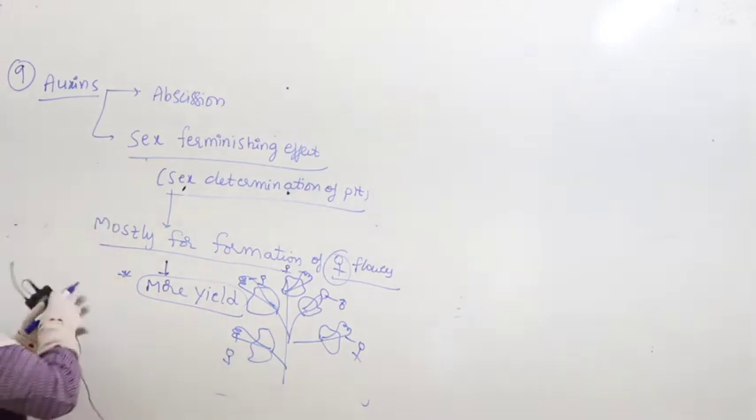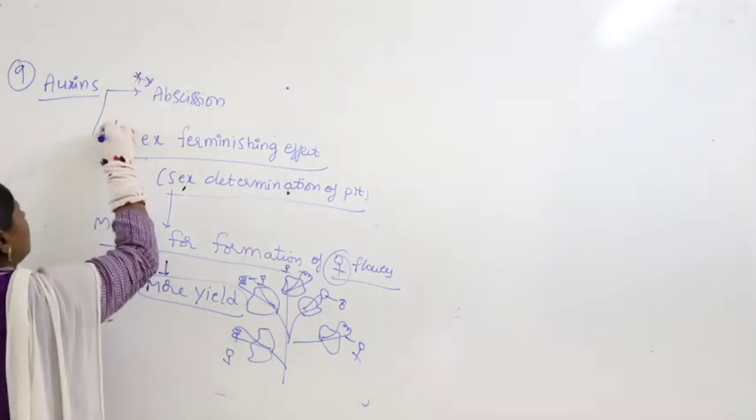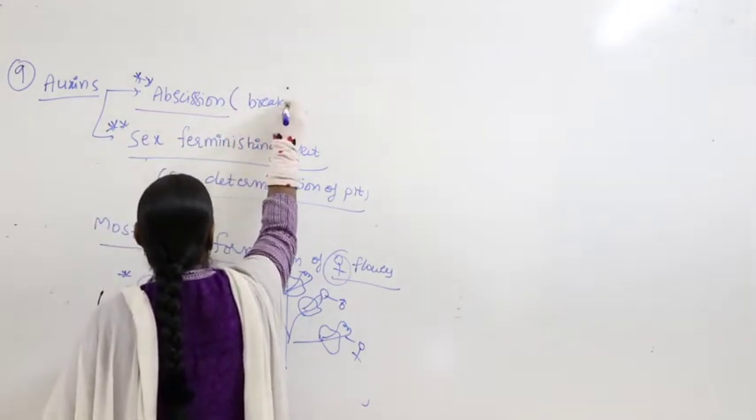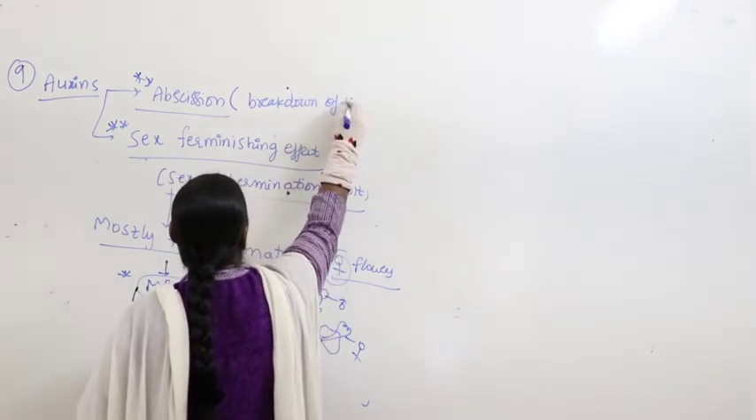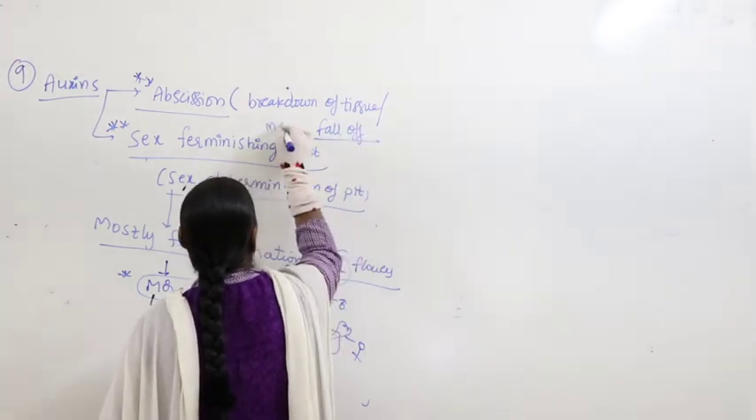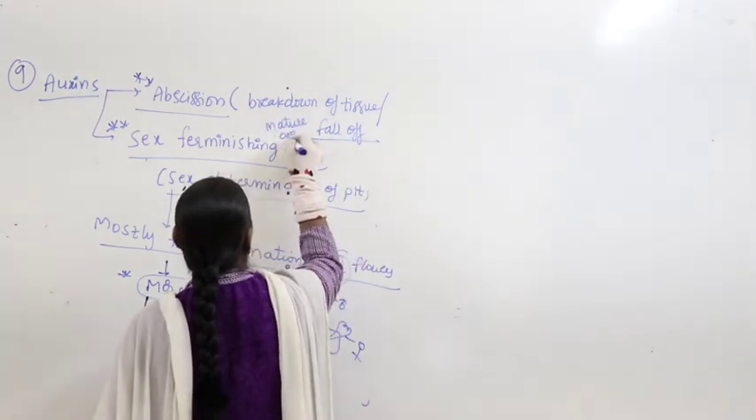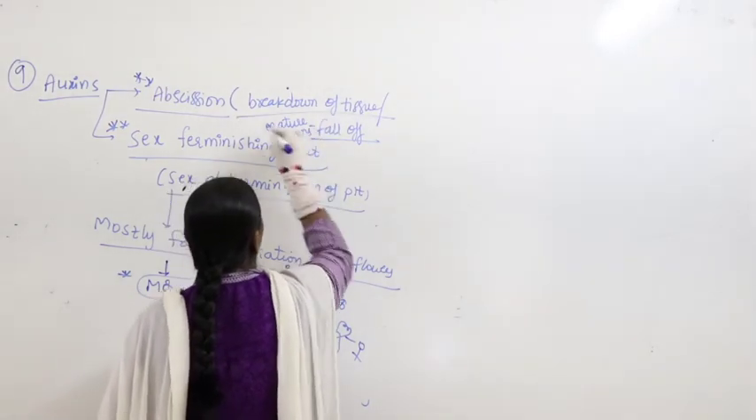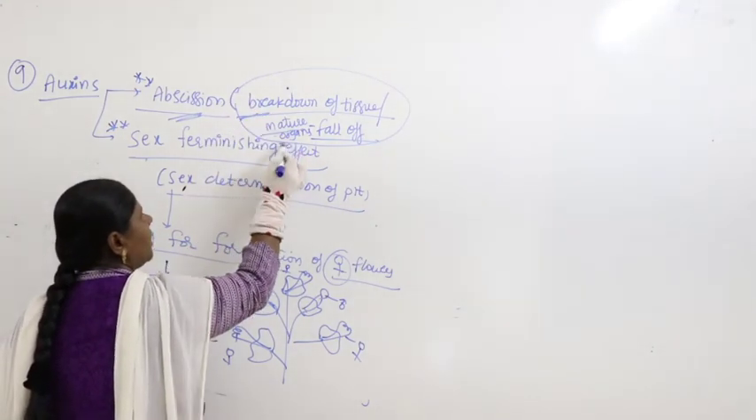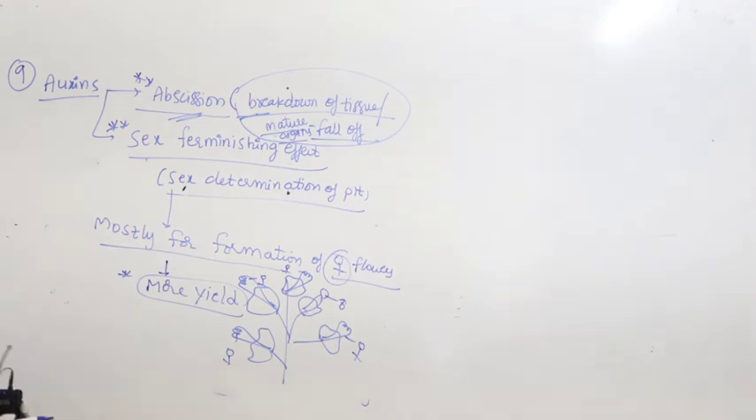And auxins mainly contribute to abscission. Abscission is nothing but the breakdown of tissue, or the fall off of mature organs. So abscission is the breakdown of tissue, or you can write mature organs fall off. This is the total story for auxins. We discussed all the physiological effects of auxins, and you have to remember them.